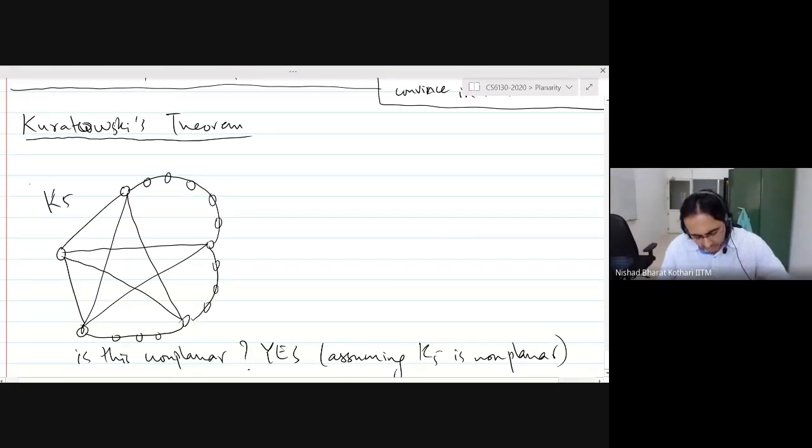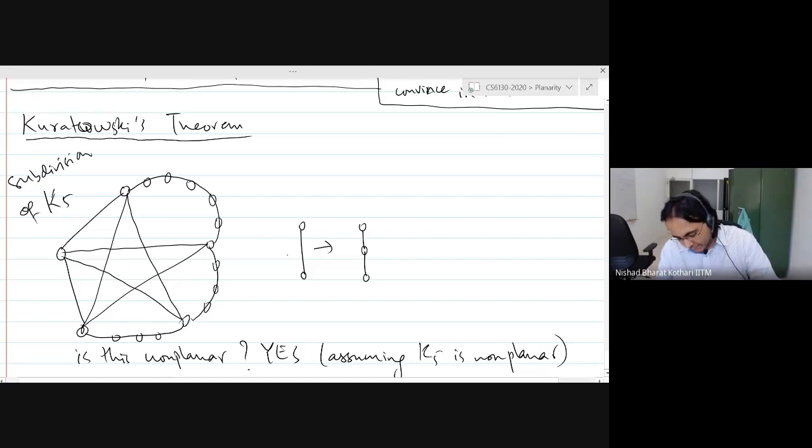Such a graph is called a subdivision of K5. We discussed in the last module that this operation of replacing an edge is called subdividing an edge.